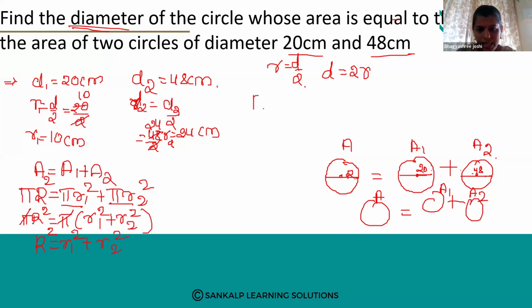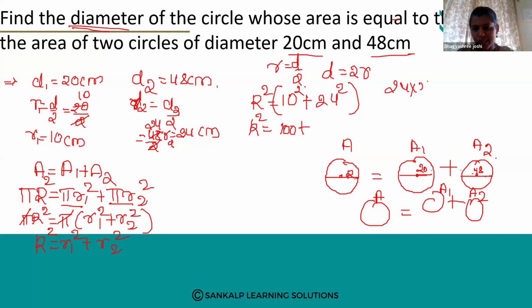Next, R square is equal to, what is the value of r1? R1 is 10 centimeter. R2 is 24 square, right? Now, R square is equal to 10 square. 10 square means it is 100 plus 24 square. 24 into 24 ಮಾಡಿದ್ರೆ ಏನು ಸಿಗತ್ತೆ ನಿಮಗೆ? 576 you will get. Okay, next, R square is equal to 100 plus 576 is 676.